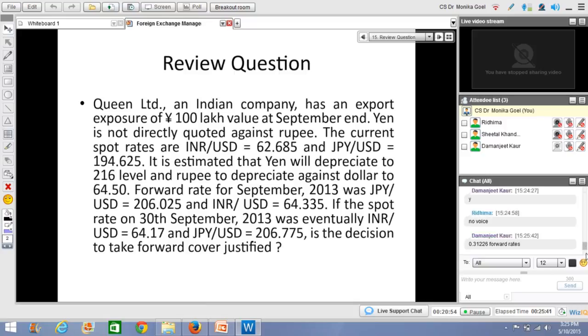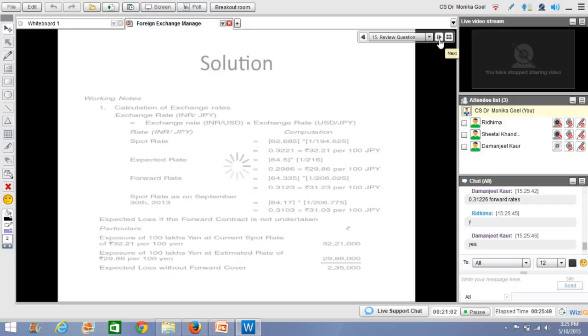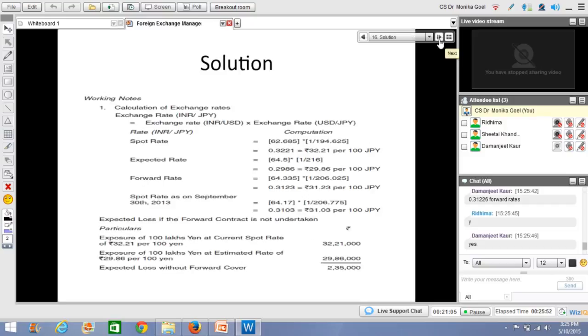Yeah. So Damanjeet says the forward rate is coming as 31.226. Okay. So let us check whether the calculations are correct or not. Now we can calculate that the exchange rate between INR to JPY should be equal to INR to USD multiplied by USD to JPY. Right. So USD to JPY directly is not given to us. So we write 1 divided by 194.625 as USD to JPY. So based on this calculation, we have calculated the spot rate to be 32.21. So at present the rate is 32.21.